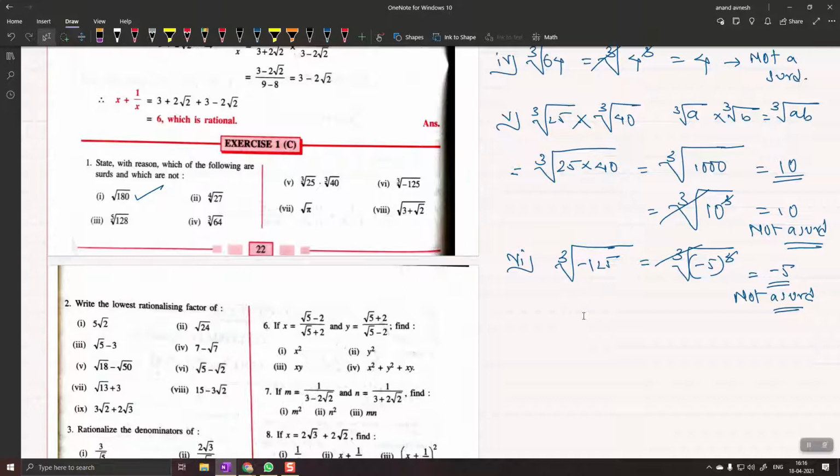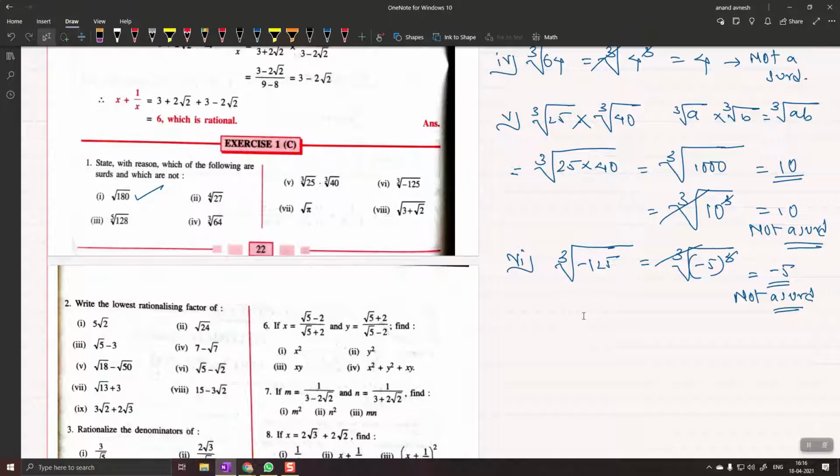So in the book they have directly solved it. They have written cube root of minus 125 is equal to minus 5. So the same thing what we have done. Yes, sir. So it is not a surd basically. It is not a surd, right? Yes, sir.